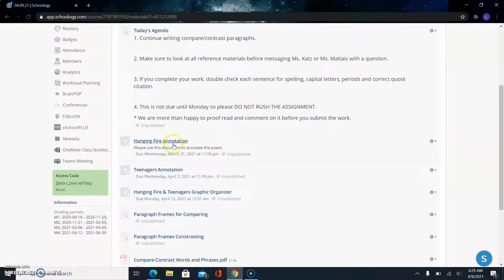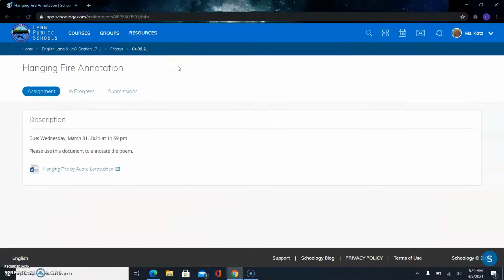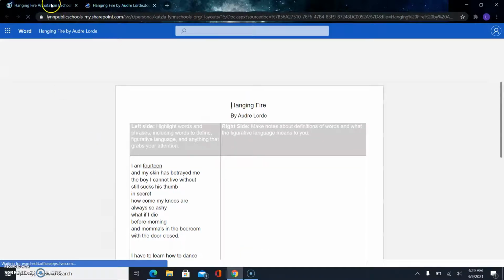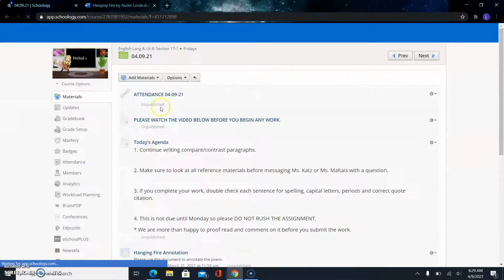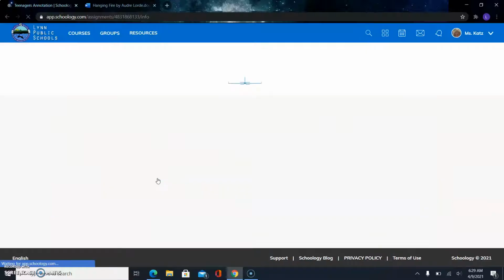So you want to make sure that you have this document open, the hanging fire annotation, okay? And a lot of you already submitted this, so I'm going to show you how to access it through your OneDrive. And then you also want to have your teenager's annotation document open.